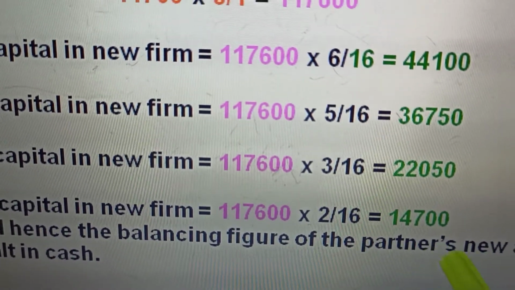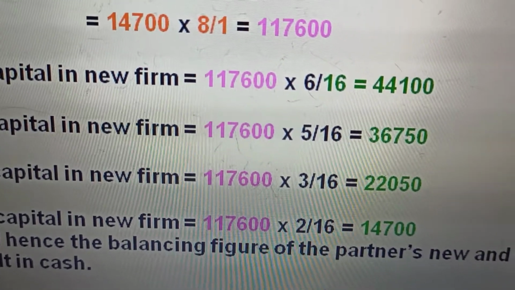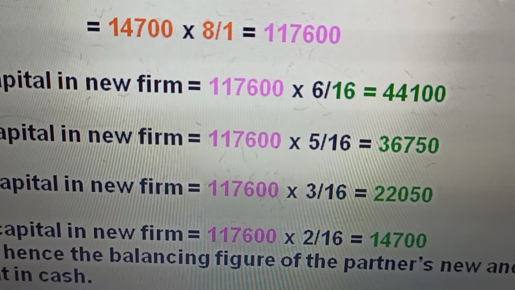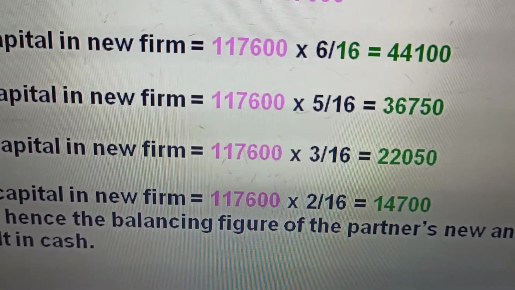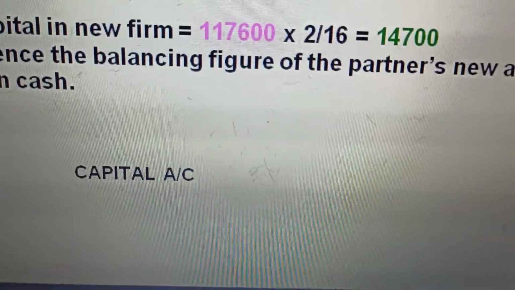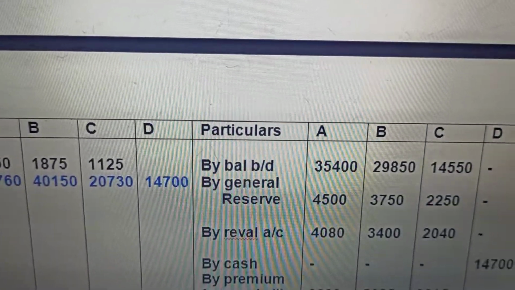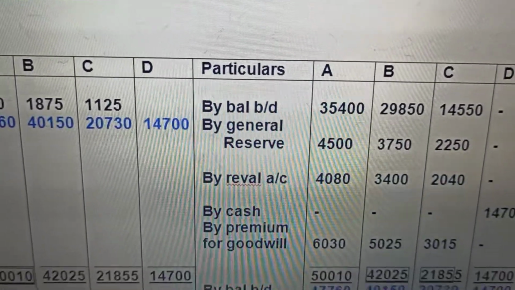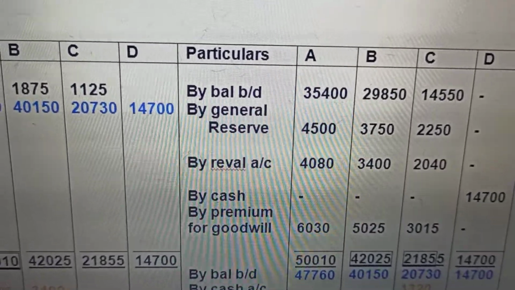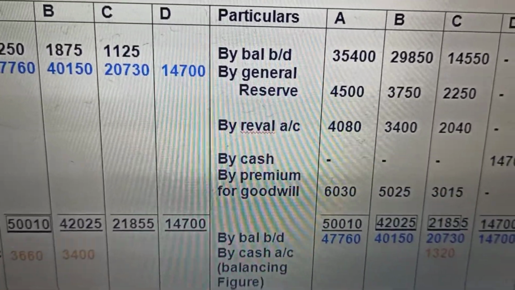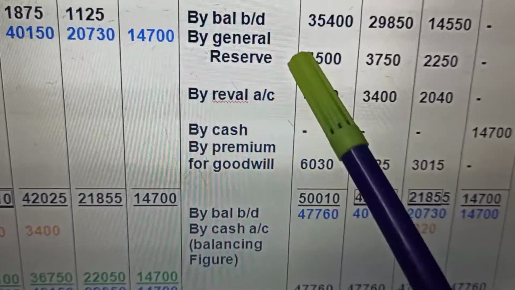And the balancing figure of the partners. Now we find out A's capital should be 44,100, and what is the capital brought in by this partner? A's existing capital, after making all adjustments, what is it? 35,400 was the balance.